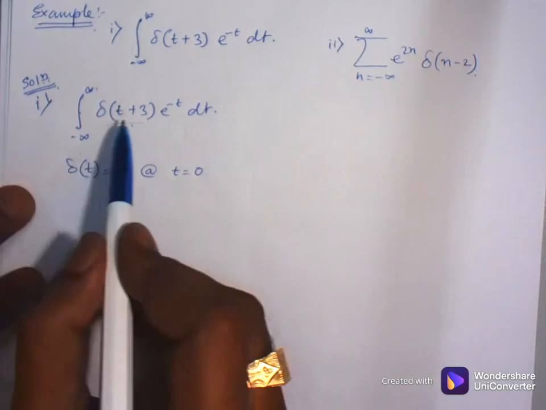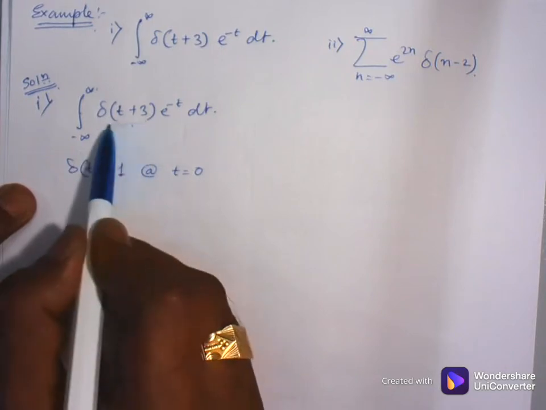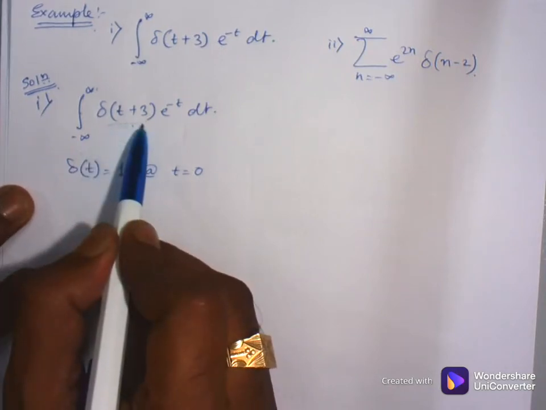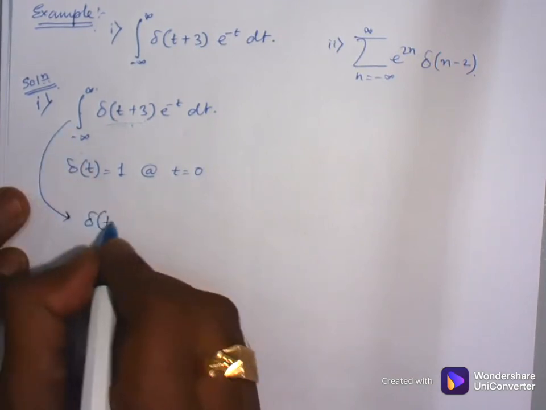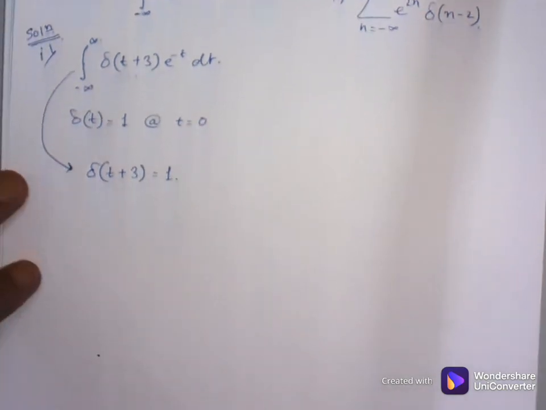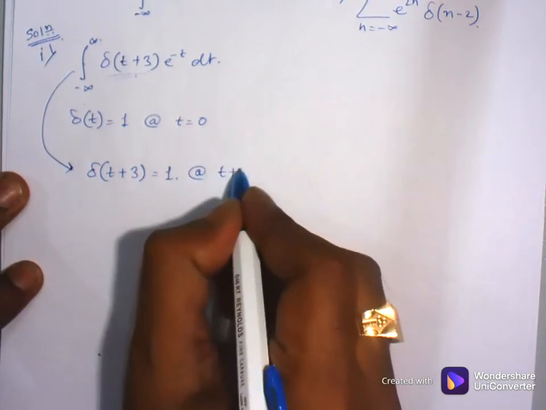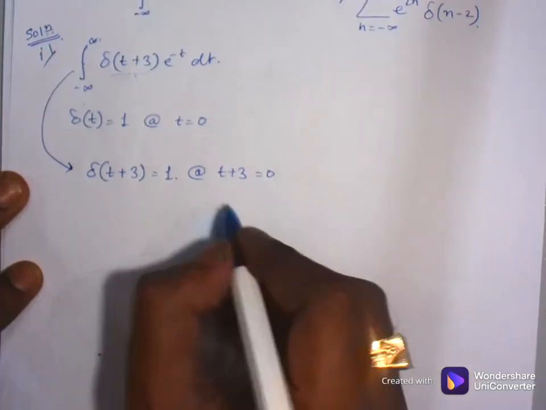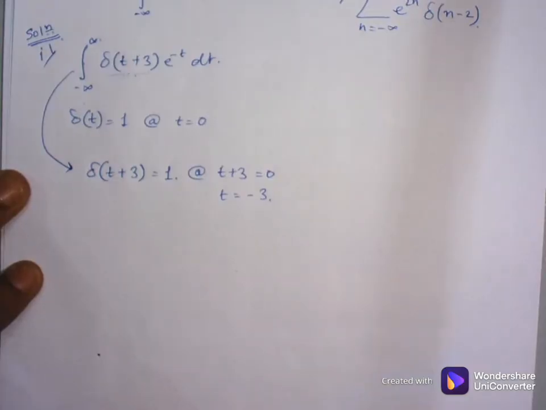So now here delta of t plus 3. It has value 1 when t plus 3 equal to 0, so simply t equal to minus 3.